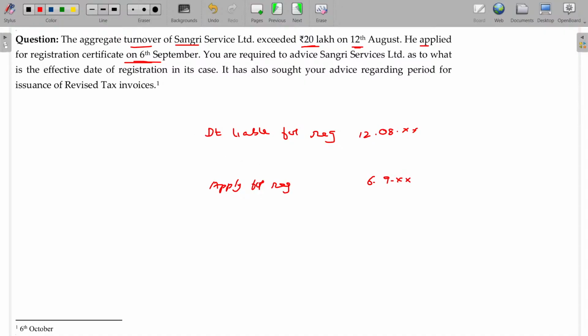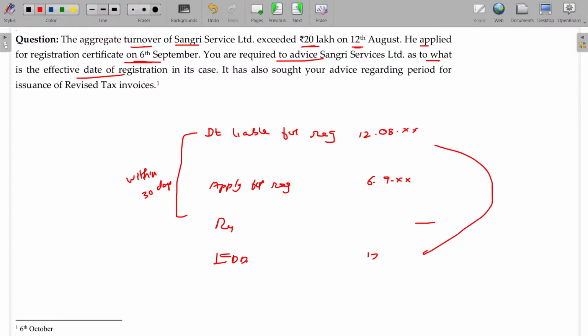Now what happens here? Applied within 30 days. And you are required to advise Sangari Services Limited as to what is the effective date of registration. Maybe the registration certificate it gets later on, doesn't matter, but anyhow, 12th August.